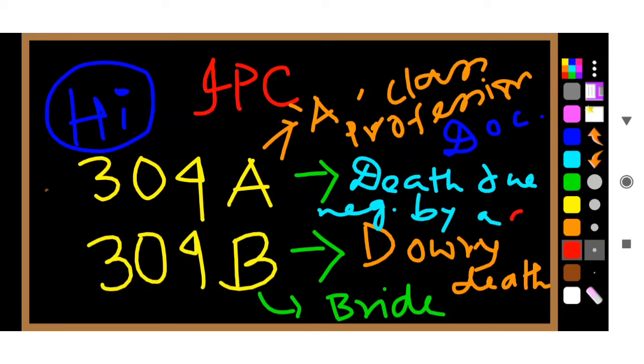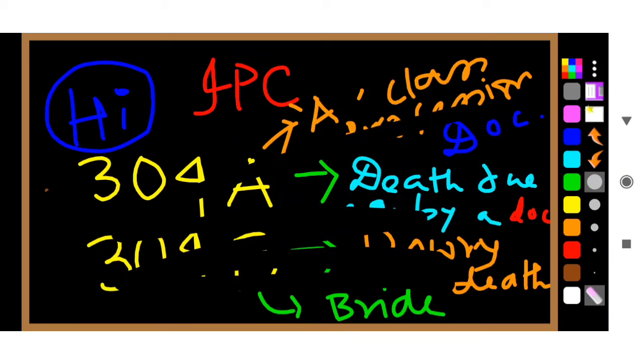So that is why I told you about A. So you can remember these two, 304A and 304B. B means bride, so it is related with dowry death, and A means A class profession, so doctor, but he is doing something wrong, that is because of his negligence death has occurred. So death due to negligence, generally by a doctor. So 304A and B is completed.